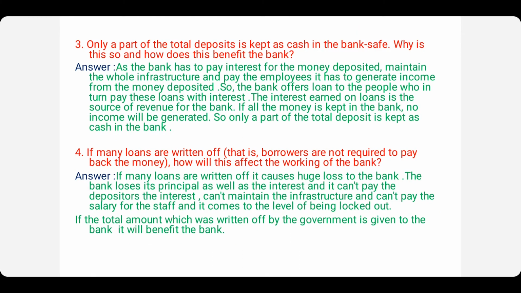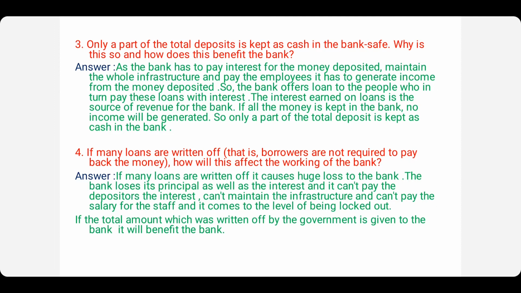Only a part of the total deposit is kept as cash in the bank safe. Why is this so and how does this benefit the bank? As a bank has to pay interest for the money deposited, that is, some people have deposited money, for that money the bank has to pay some interest, and it has to maintain the whole infrastructure and pay the employees.